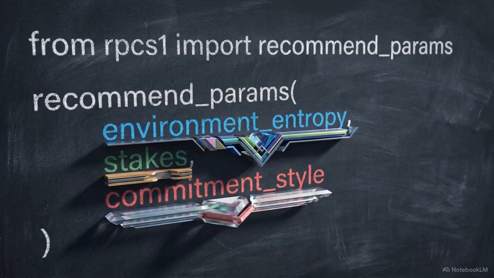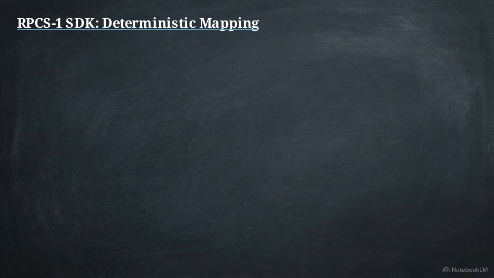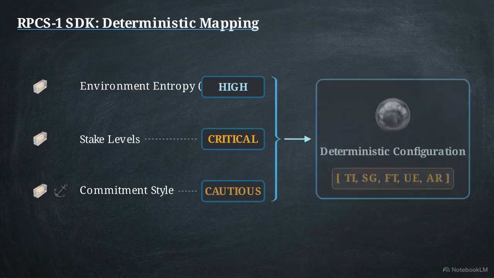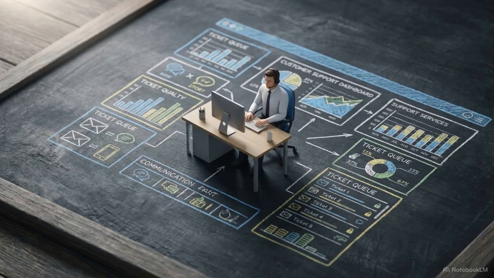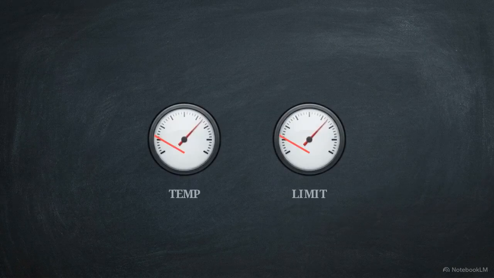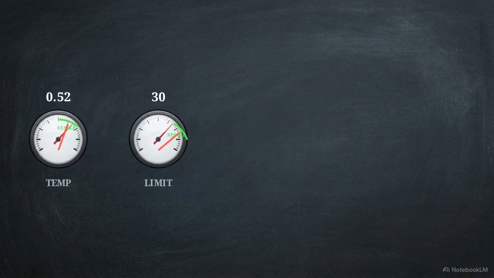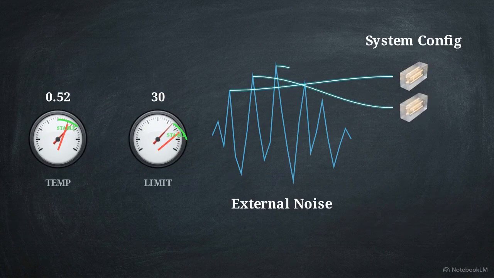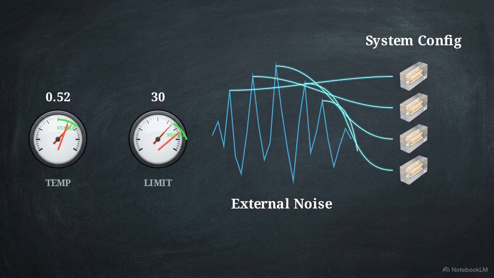This theoretical framework is deployed utilizing the RPCS-1 Agent Tuner SDK. The configuration requires deterministic inputs: the environment entropy, stake levels, and the specific commitment style of the task. The system returns exact outputs. For a customer support agent in a dynamic environment, it recommends a temperature of 0.52 and a TI cap of 30. The RPCS-1 framework provides a traceable, mathematical mapping of environment dynamics directly to API parameters.